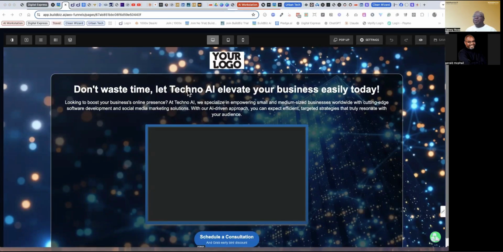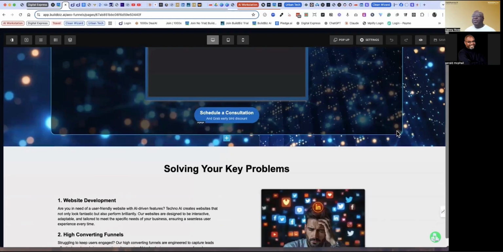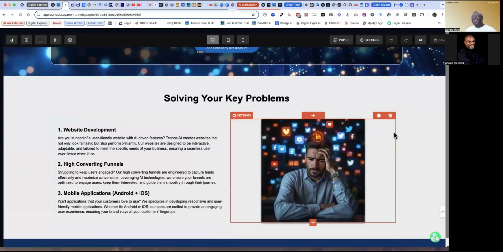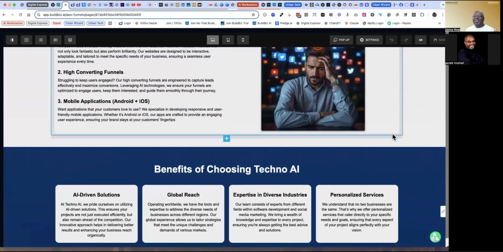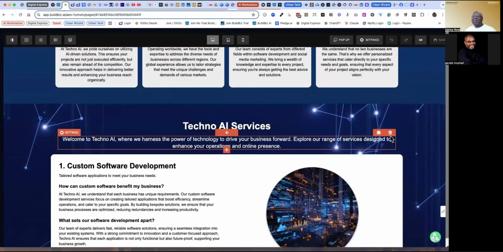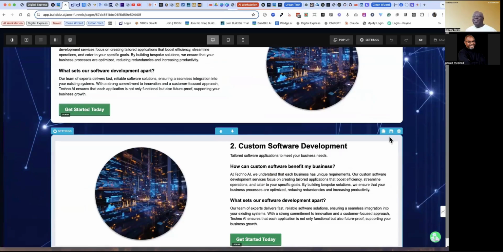You would put your headline. You would put your subheadline in. So this is an example of a pre-built funnel for you. If you don't know anything about building websites, it has all of the elements in it already done so that you can just take the content that the other AI tools give you and apply them in here. So that's what we're going to work on today.